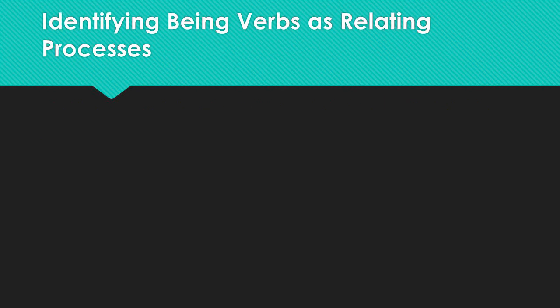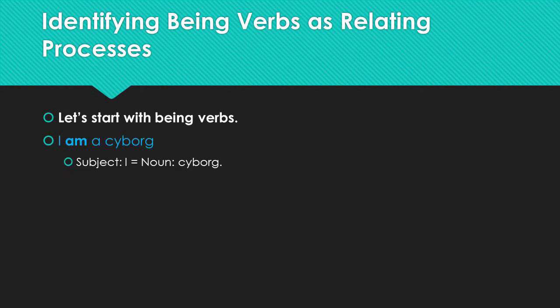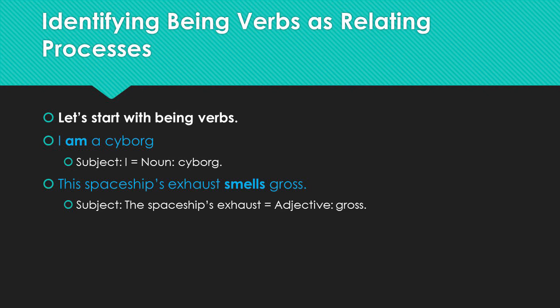So let's start with being verbs. In the sentence, I am a cyborg, we have the subject, I, being the noun cyborg. So the verb in that instance is am. In the sentence, the spaceship's exhaust smells gross, we have the subject, the spaceship's exhaust, being the adjective gross. The verb in this instance is smells.